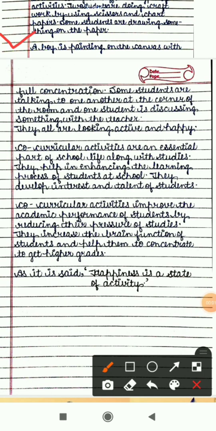A boy is painting on the canvas with full concentration. You can clearly see that a boy is painting on the canvas with full concentration. Some students are talking to one another at the corner of the room, and one student is discussing something with the teacher. So you can also see that at the corner some students are talking to one another, and one student is discussing something with the teacher also. They all are looking active and happy. So in the activity room they all are looking active and they all are looking happy.